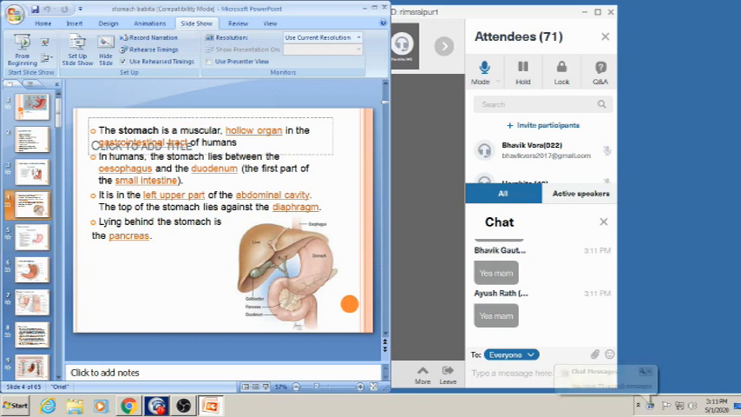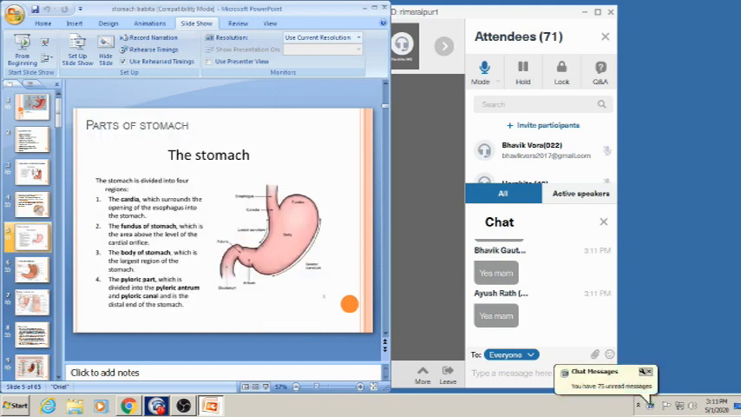So this is the functional anatomy. It is between the esophagus and duodenum. Upper part is on the diaphragm, and pancreas is lying behind the stomach. Now coming to the parts of stomach. The stomach is divided into 4 parts. First is the cardia, where the esophagus opens into the stomach. Then fundus, which is above the cardial orifice of the stomach. And then body, which is the largest region of the stomach. And then pyloric part, which is divided into pyloric antrum and pyloric canal.